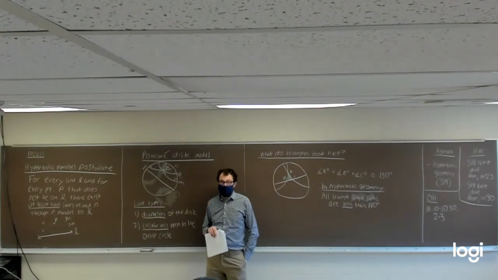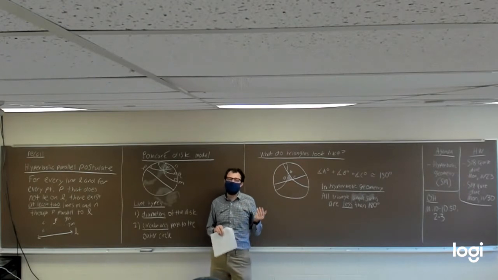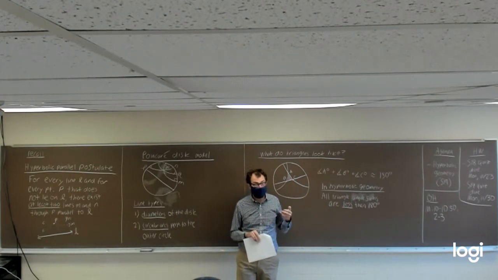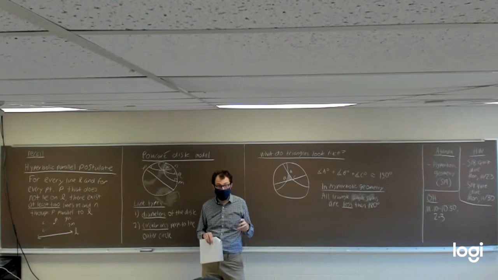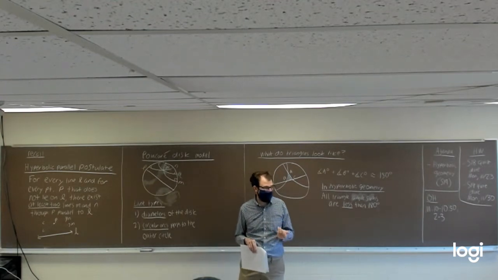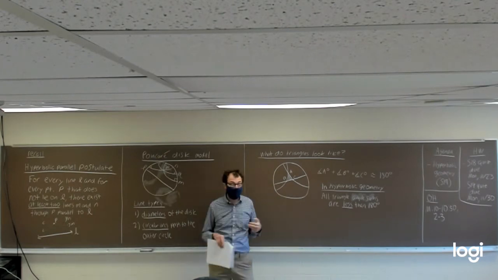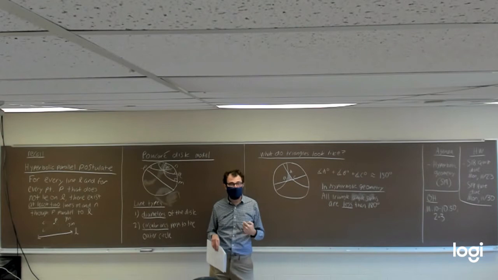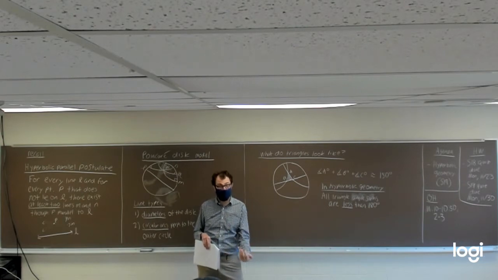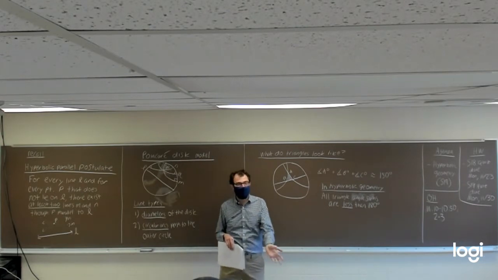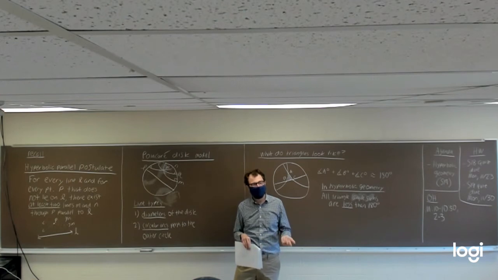So, just like how elliptic geometry is different from Euclidean geometry in terms of the sum of the angles of any triangle, it's going to be different in hyperbolic geometry, but going the other way. In elliptic geometry, all triangle angle sums are more than 180 degrees. In hyperbolic geometry, they're always going to be less than 180 degrees.